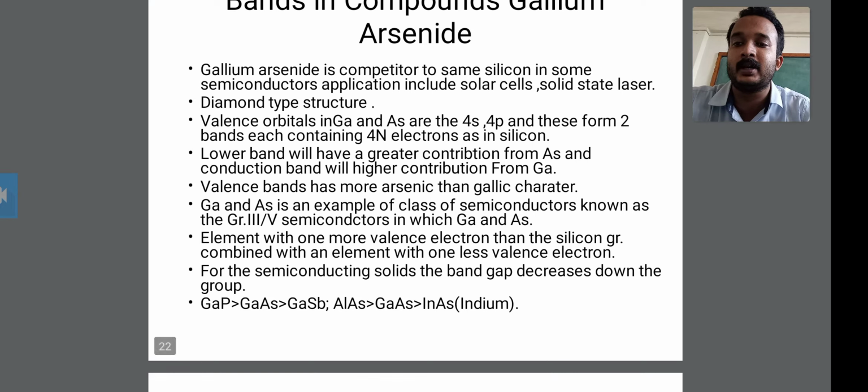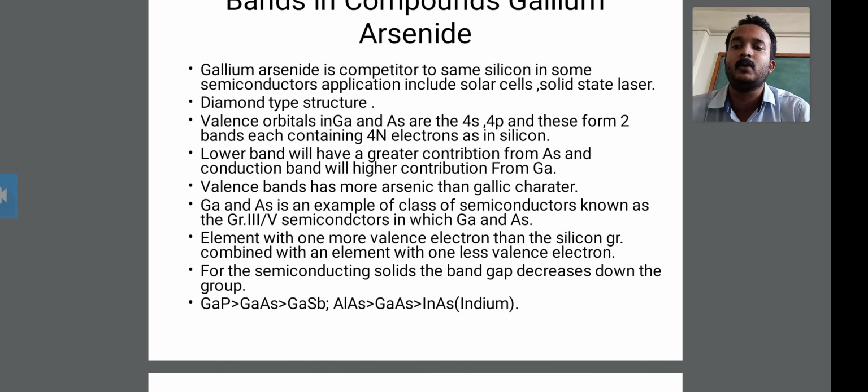Fifth semiconductor in which gallium and arsenide. Okay, therefore next is the element with one more valence electron than the silicon group, elements with one more valence electron that combine with an element with one less valence electron.